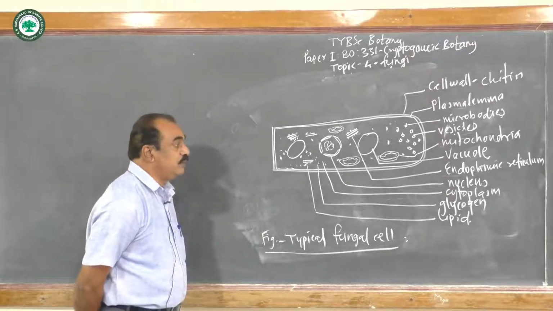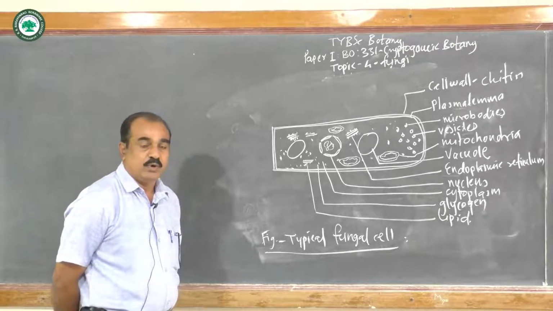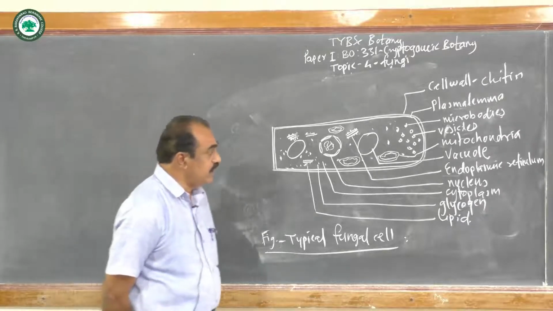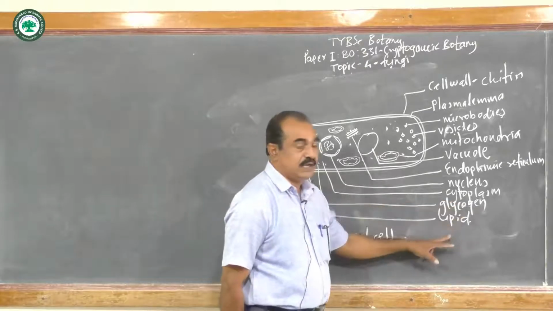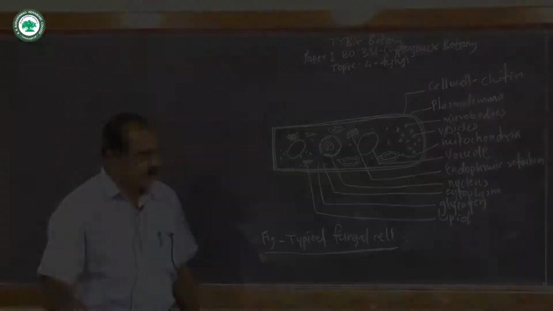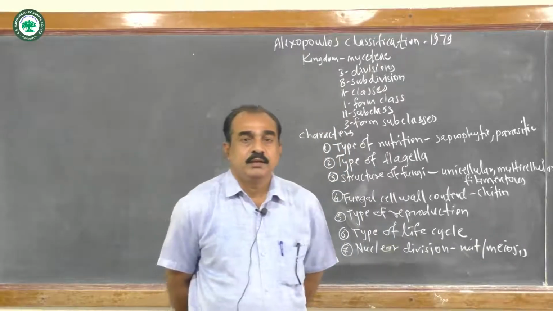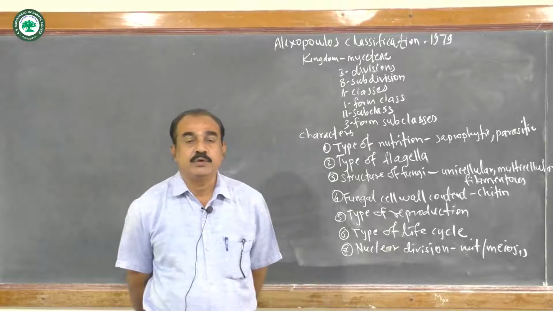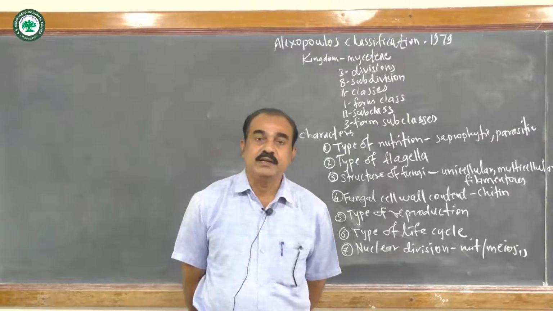And each cell of the fungus shows food material. This food material is also of a typical type, and it is generally in the form of glycogen and lipid. So this is the general idea of the cell of the fungus. So the next point, that is the classification of fungi according to Alexopoulos in 1979.